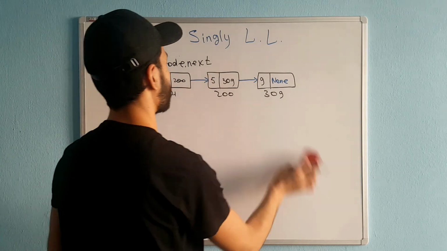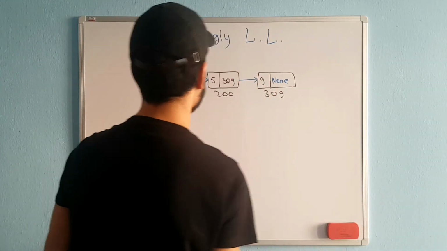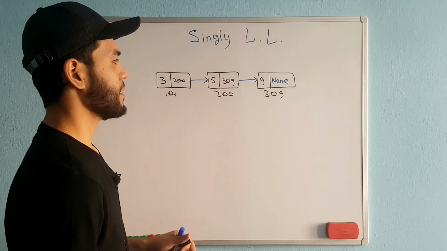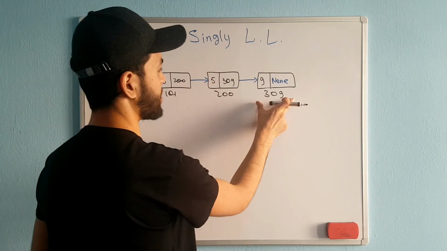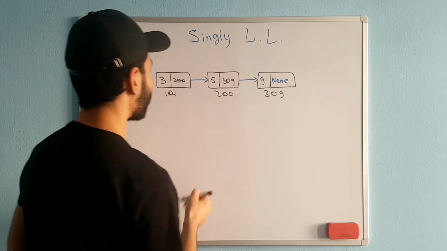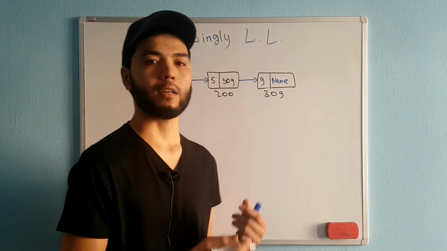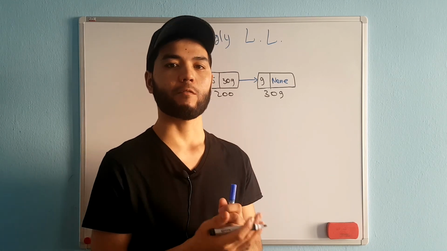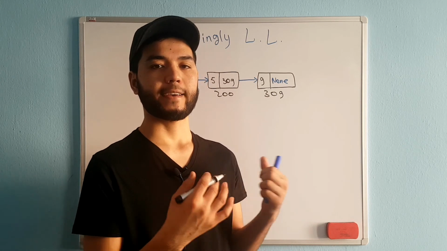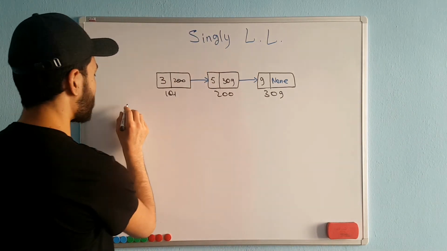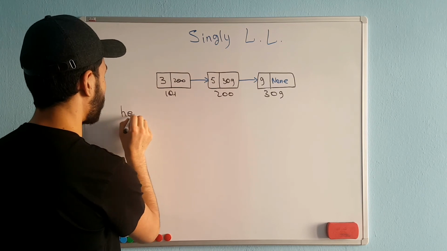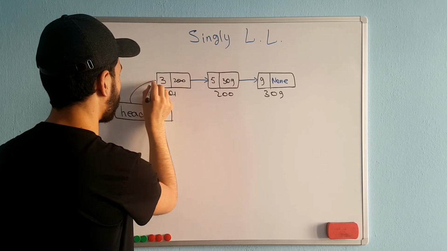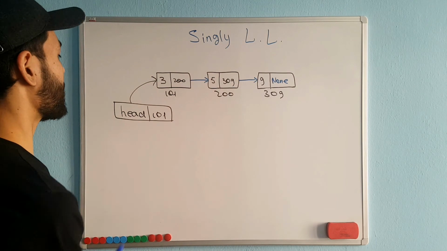And also, for accessing the first node, we need the head, okay? Whenever we speak of the head and tail, the first node is the head and the last node is the tail, okay? Whenever we are creating our linked list, firstly inside the class we create the singly linked list, and we initialize the head and tail of our linked list, okay? We store in the head the pointer of the first node, which is 101 here, like this, okay? We just point to the first node. This is how we access the first node.